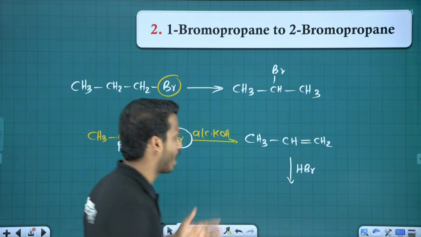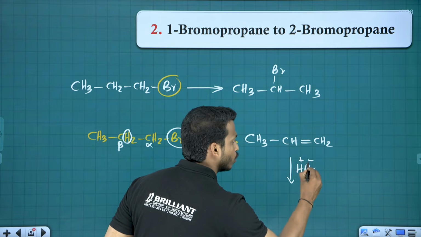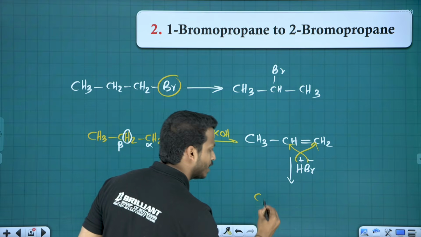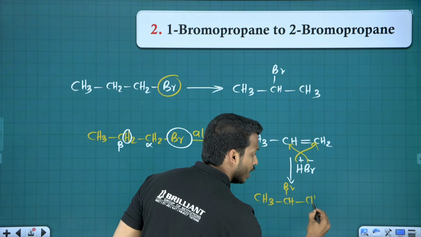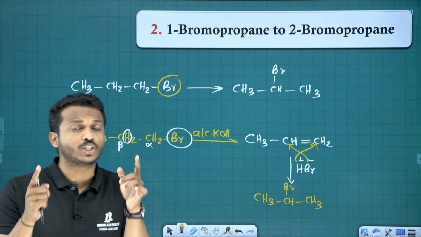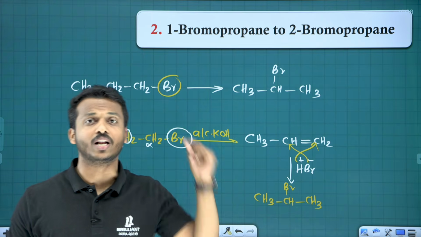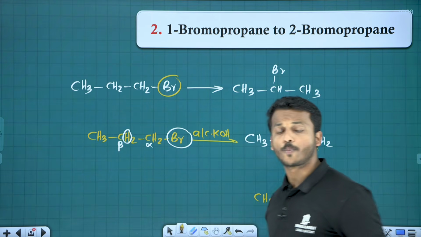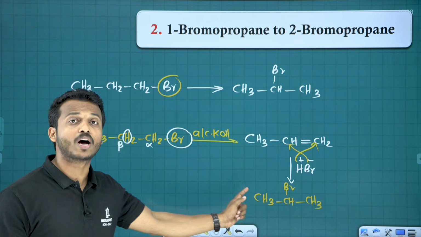Markovnikov's rule will be applied. So H+ is there, Br- is there. The negative part goes to the carbon with less hydrogen, and the positive part goes to the carbon with more hydrogen. We will get 2-bromopropane. So dear, if you want to change the position of any halogen, you have to first completely remove the halogen, that's by beta elimination. So how to convert 1-bromopropane to 2-bromopropane? First do beta elimination, then Markovnikov's rule.